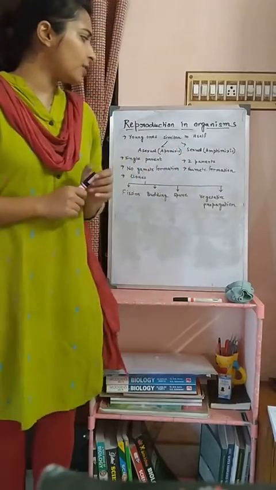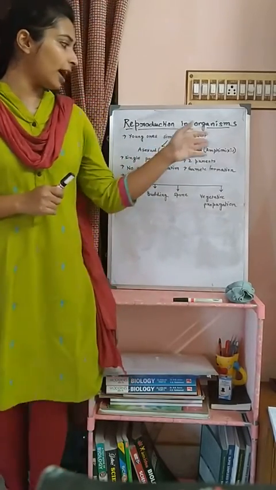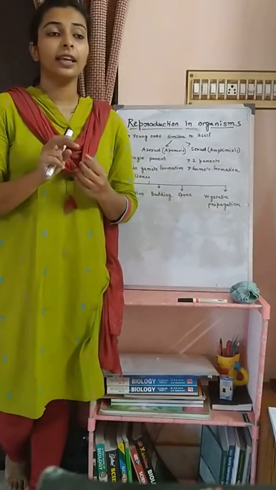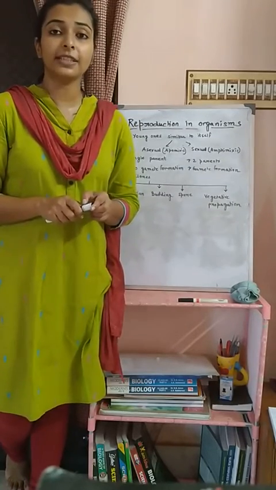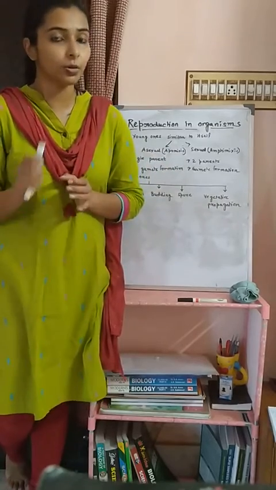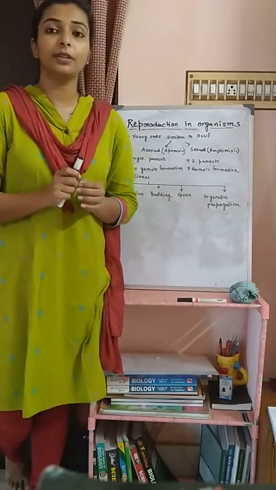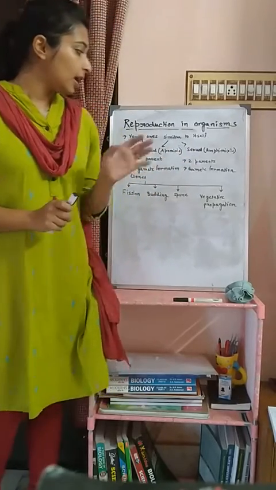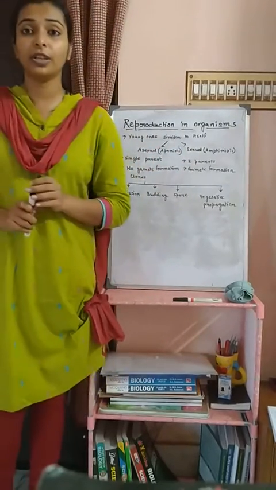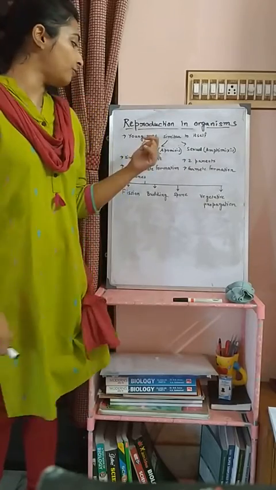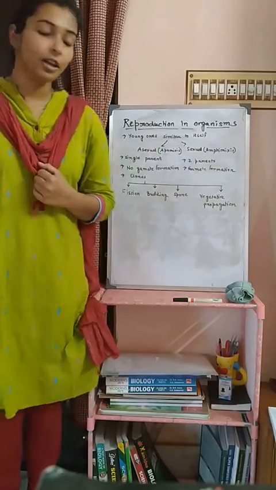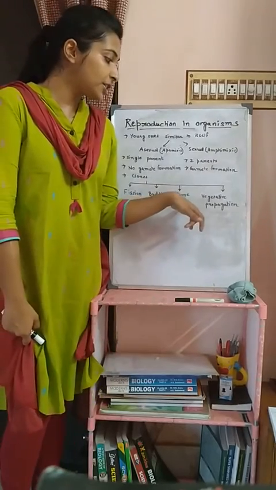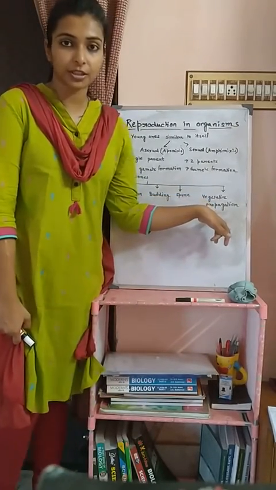Now, in the case of sexual reproduction or amphimixis, there is the involvement of two parents and there is fusion of gametes, that is male and female gametes. So here the organism is produced by the fusion of male and female gametes. Today we are going to discuss the various types of asexual reproduction. What are these? These are fission, budding, spore formation and vegetative propagation.